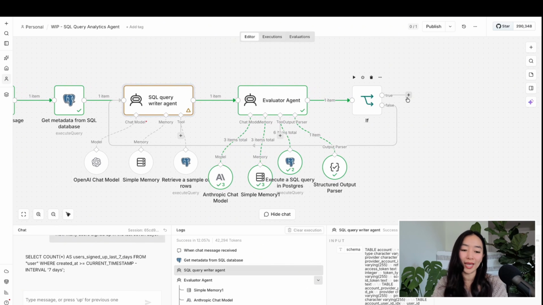Okay, just because I want to finish this off before testing it out, let's do the final node. So the way the chat message works in n8n, for us to respond to a user question, it must end on a field that's called output. So let's do that really quickly.